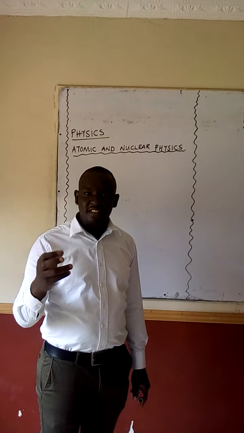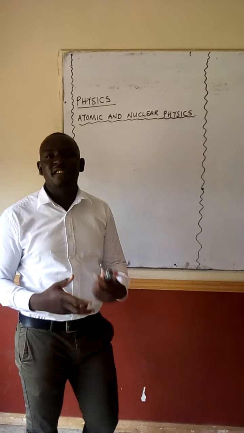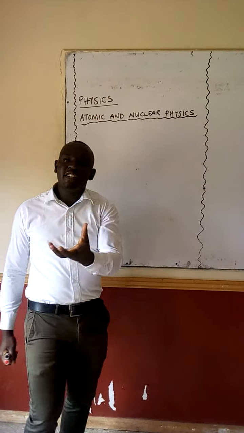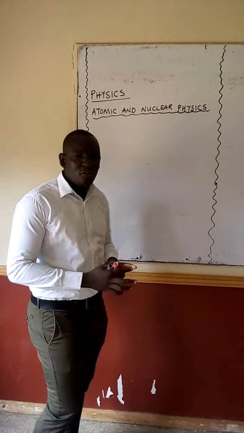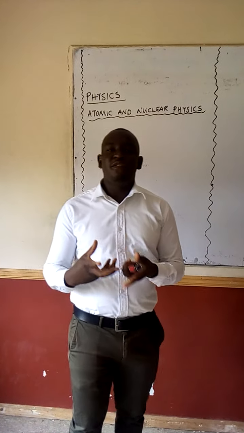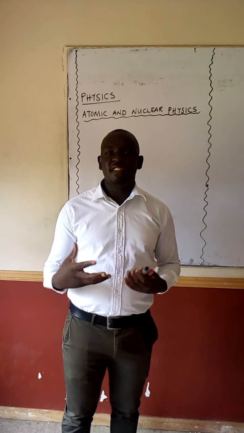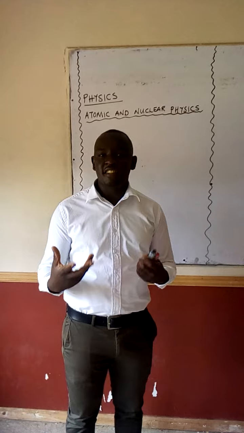So as physicists, under atomic and nuclear physics, we'll be able to discuss how atoms are able to release energy to the surrounding. So this is a branch of physics that deals with the energy that is obtained from the nucleus of an atom. Okay, so now, what is an atom? An atom is simply defined as the smallest particle of an element that takes part in a chemical reaction, and it cannot be split in any simpler form.